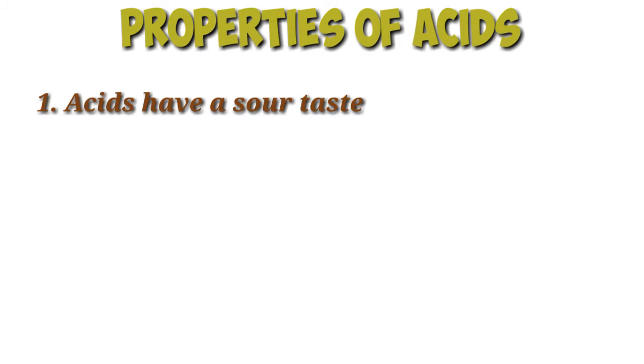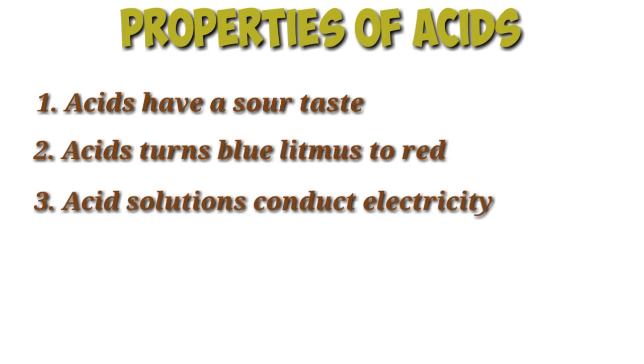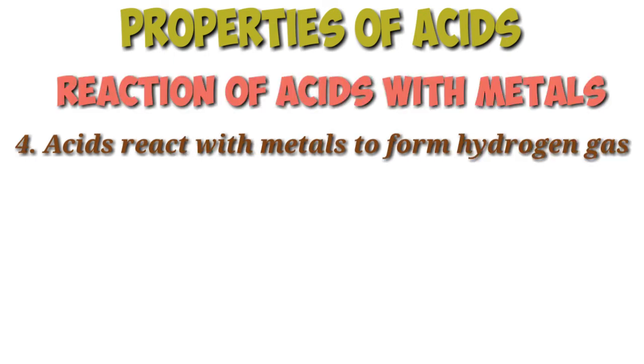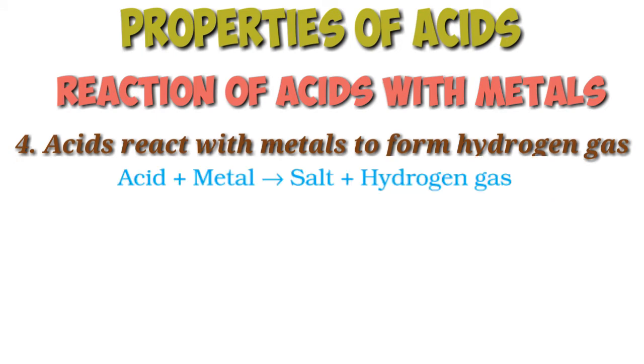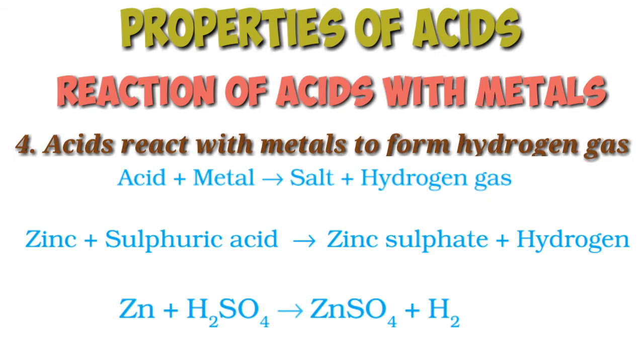Now, properties of acids. Acids have a sour taste. Acid turns blue litmus to red. Acid solutions conduct electricity. Acids react with metal to form hydrogen gas. When an acid reacts with a metal, then a salt and hydrogen gas are formed. When dilute sulfuric acid reacts with zinc metal, then zinc sulfate and hydrogen gas are formed. In this reaction, zinc metal displaces hydrogen from sulfuric acid, and this hydrogen is evolved as hydrogen gas.